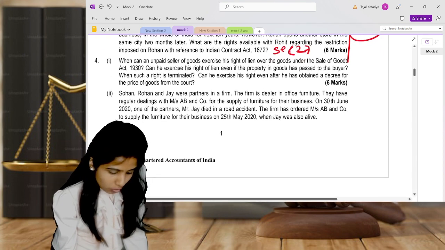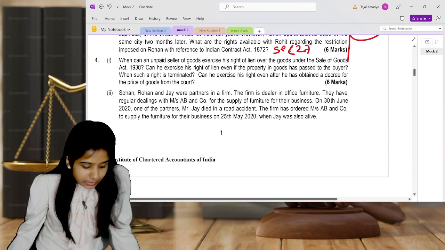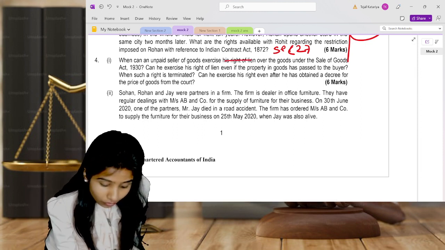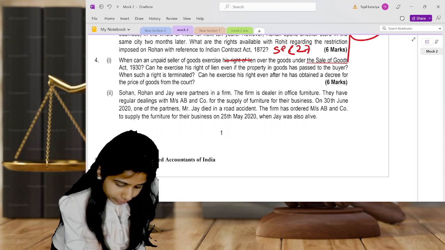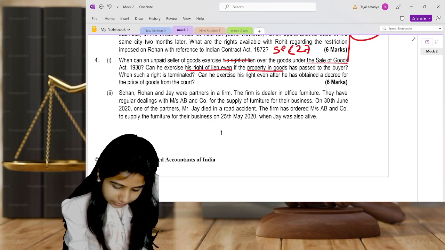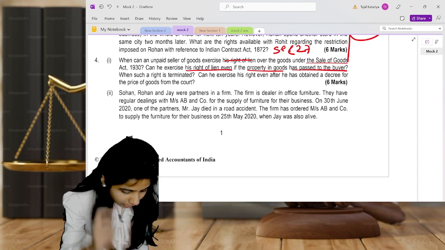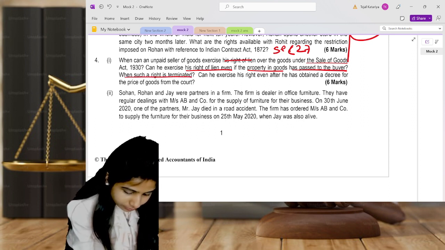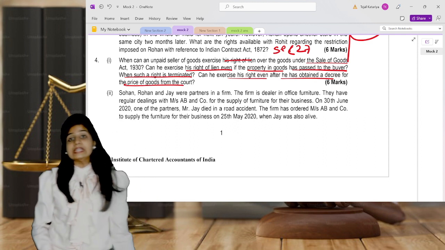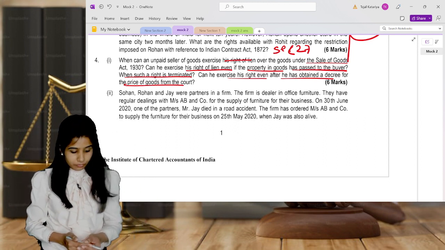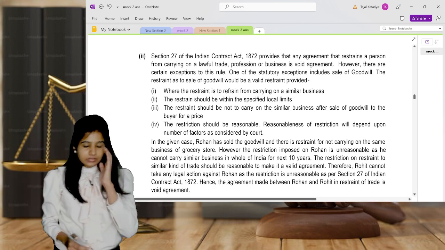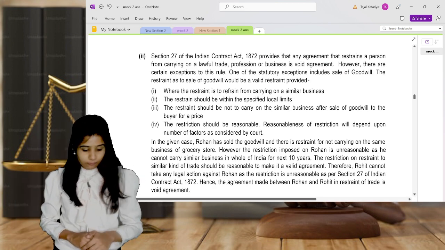The next question is 4.1. When can an unpaid seller of the goods exercise his right of lien over the goods according to the Sale of Goods Act, 1930, and can he exercise his right of lien even if the property in the goods has passed, when such right has been terminated, and whether if he has obtained a decree from a court for the price. So understand, here 2-3 questions are already involved.